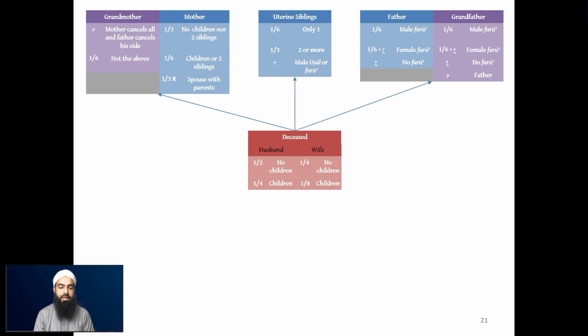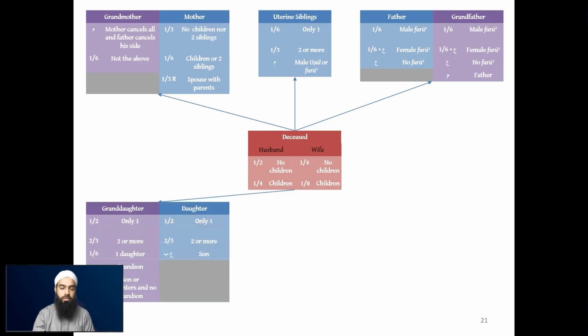So mother cancels all, and father cancels his side. Or the closer one, you can add there, closer cancels the further distant one. And then lastly, the sixth scenario is not any of the above. So if it's none of the above, then 1/6 will apply.